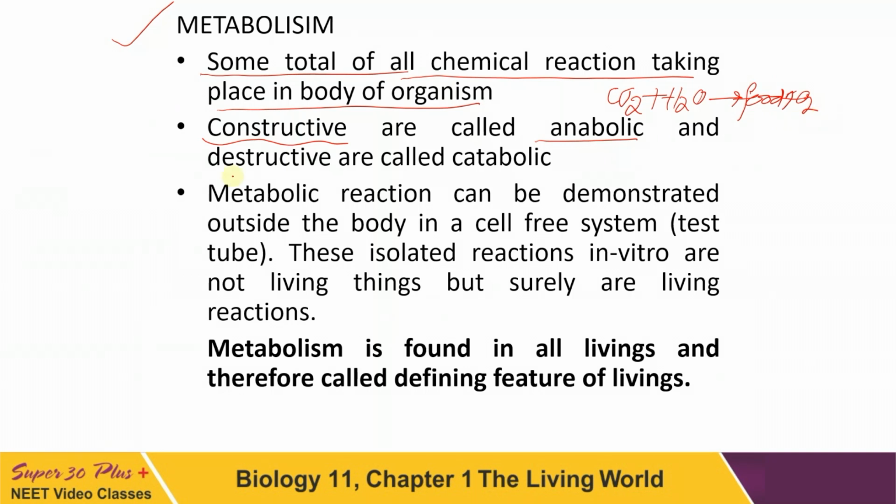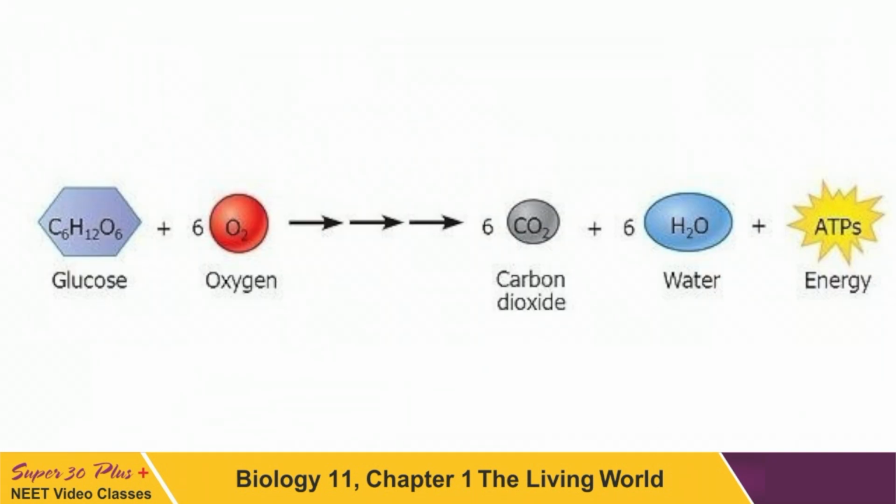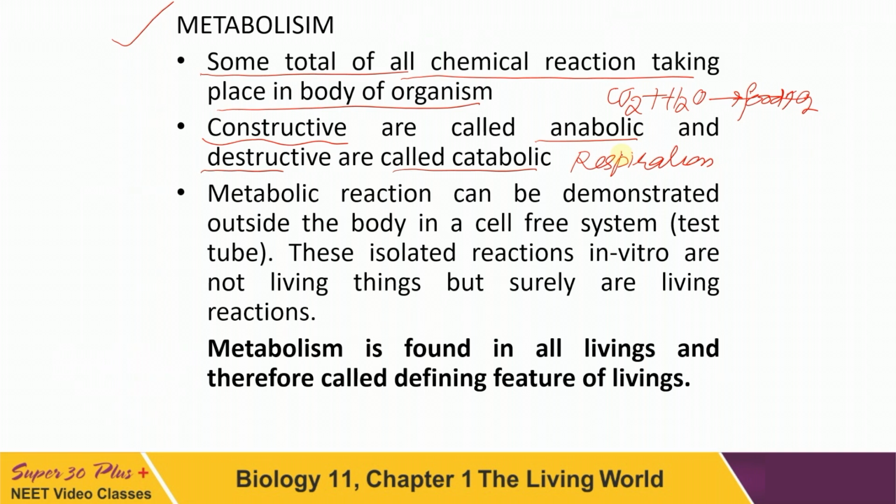A synthetic process. It may be destructive, called catabolism. The example here is respiration. So metabolism is of two types, catabolism and anabolism. And this metabolism is found in each and every organism. If the metabolism is stopped, the organism will die. That's why we can define metabolism as found in all livings. That's why we can call metabolism a defining feature. One more interesting thing we have here.